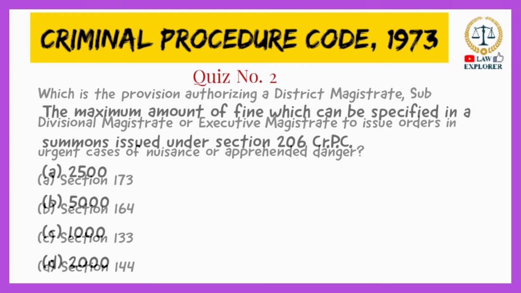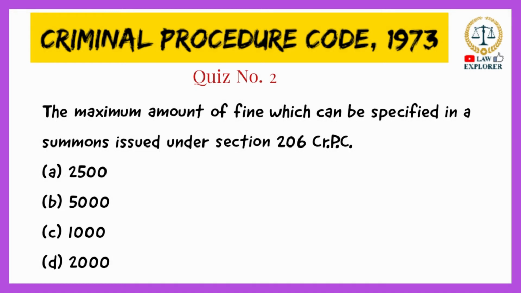The maximum amount of fine which can be specified in a summons issued under Section 206 CrPC is what amount? Option A, 2500; option B, 5000 rupees; option C, 1000 rupees; or option D, 2000 rupees. The right answer is 1000 rupees, so option C is the right answer. And section 206, as we have seen in our first quiz, is titled Special Summons in Cases of Petty Offense.